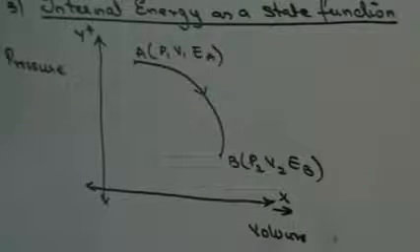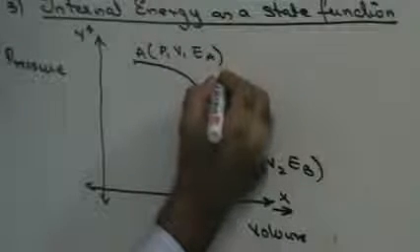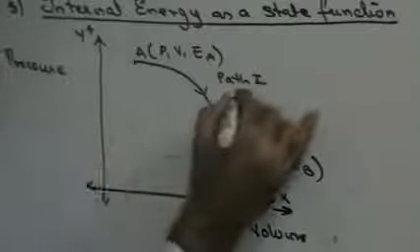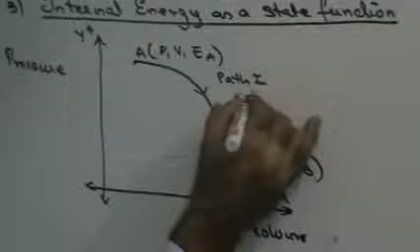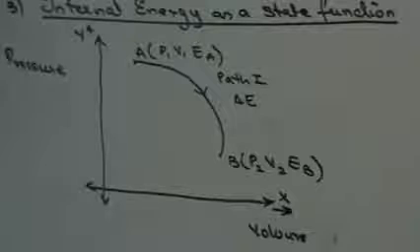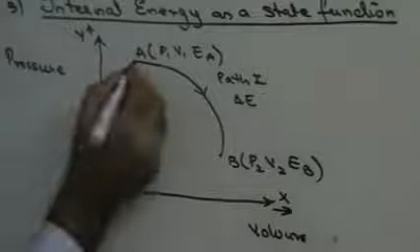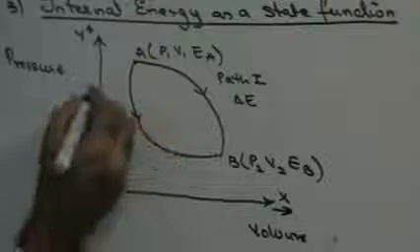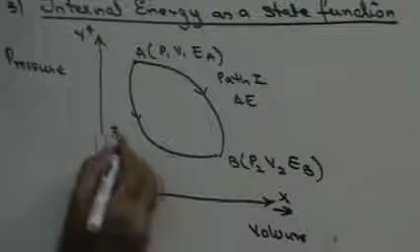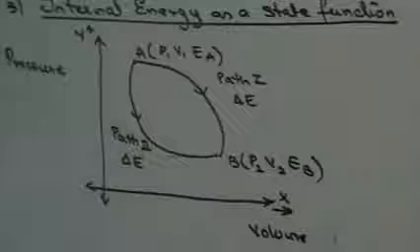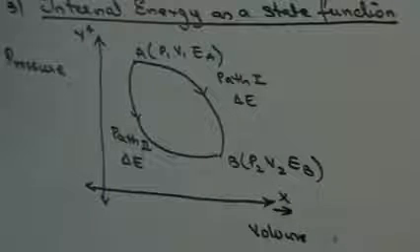The system can change from position A to position B by taking path 1, where my change in internal energy will be EB minus EA. Or the system can change from A to B by taking path 2, in which case again my change in internal energy will be EB minus EA.